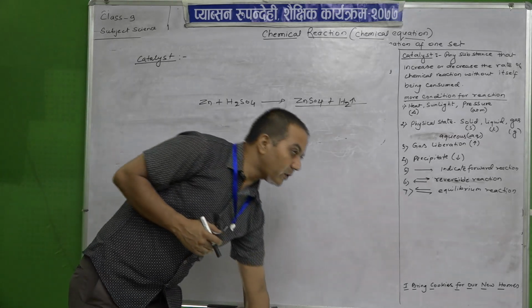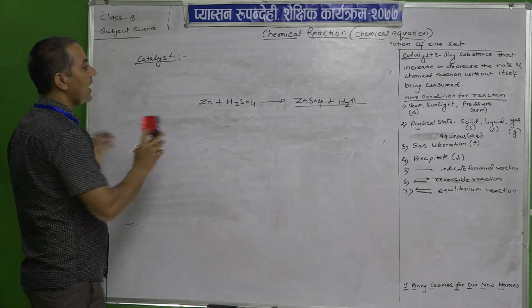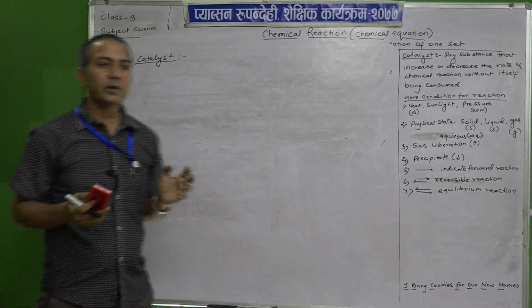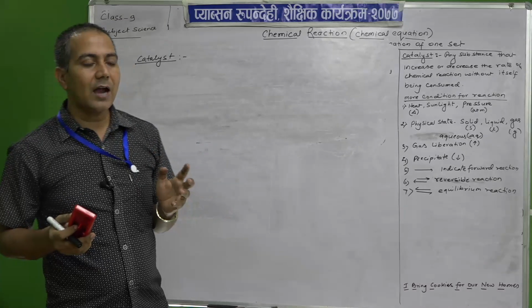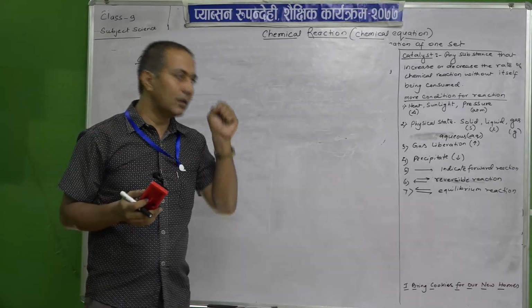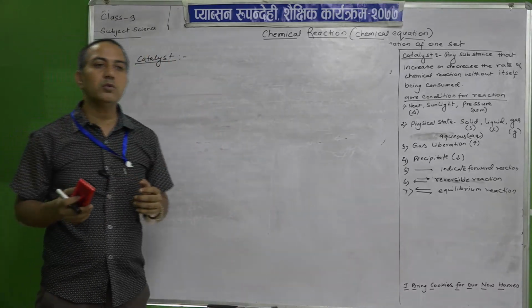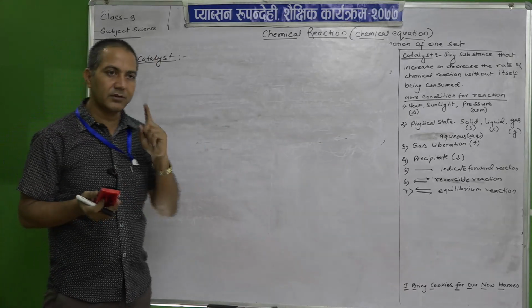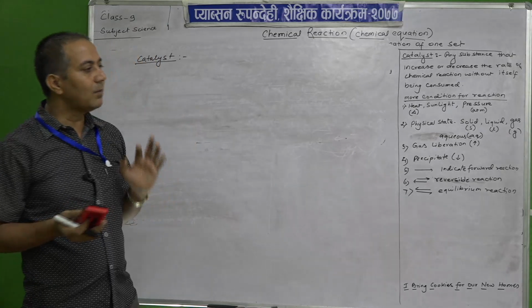Now comes the next one: what are the conditions necessary for chemical reactions? Till now what have we written? Number one, chemical reactions are those reactions in which one or two substances react to form or transform into another substance. Number two, chemical equations.